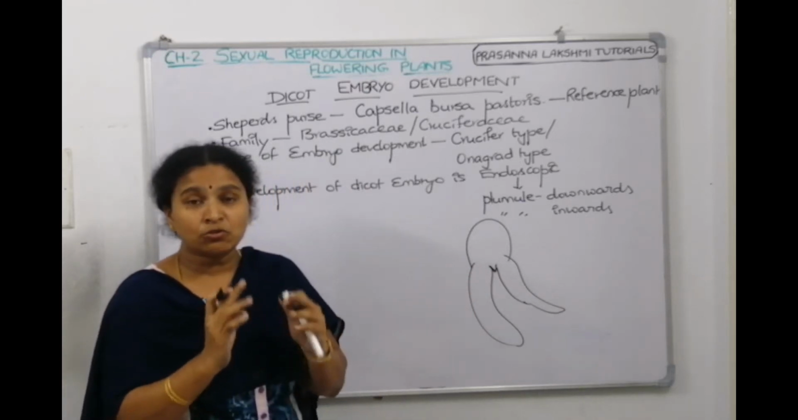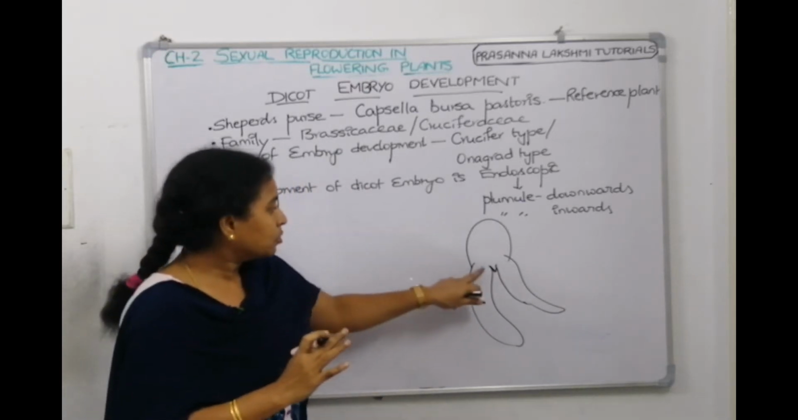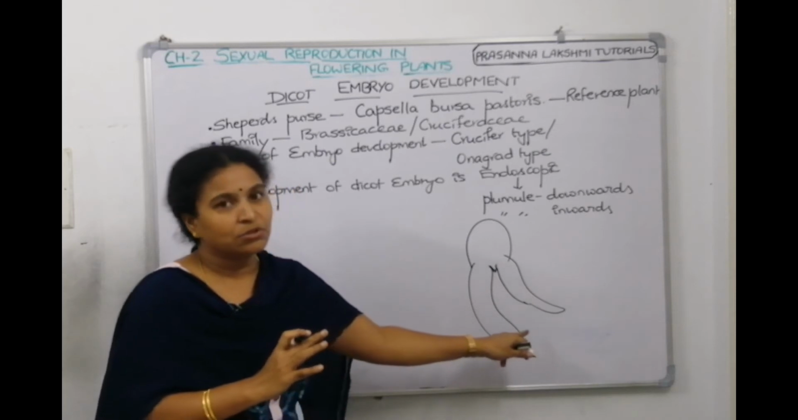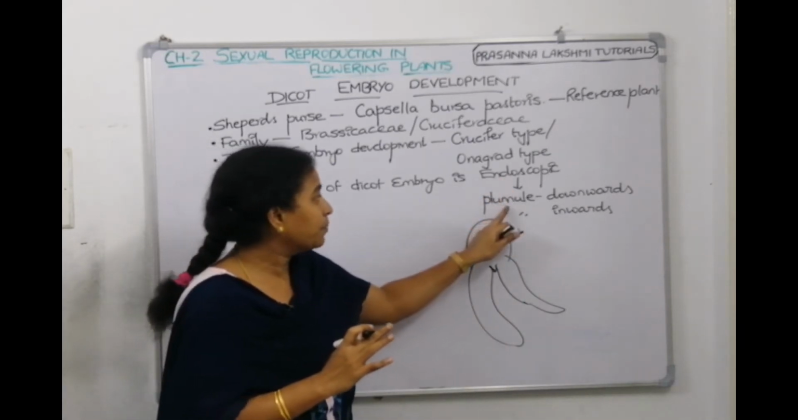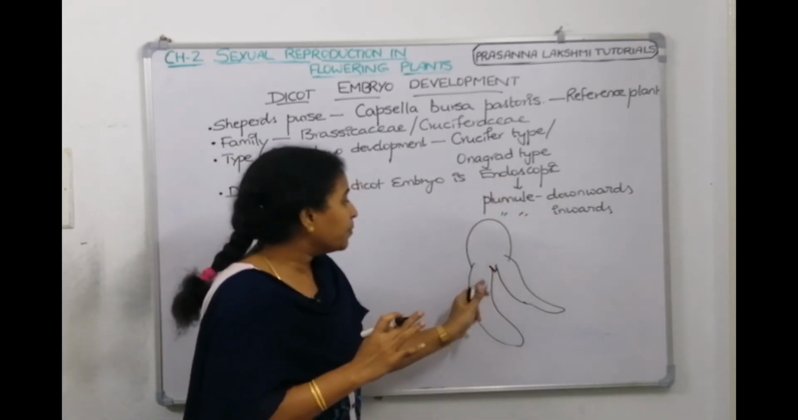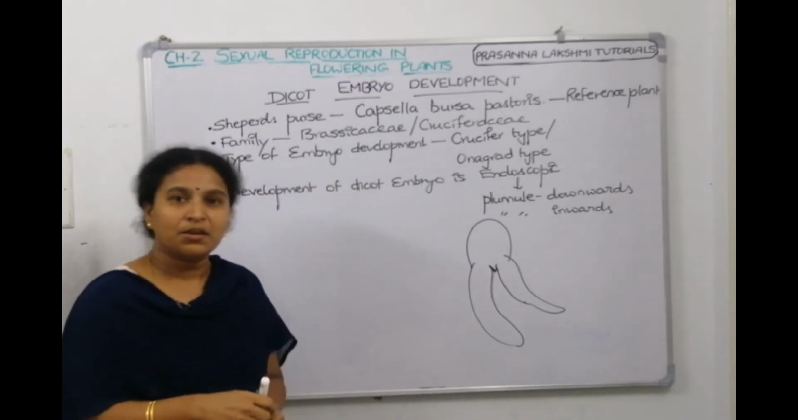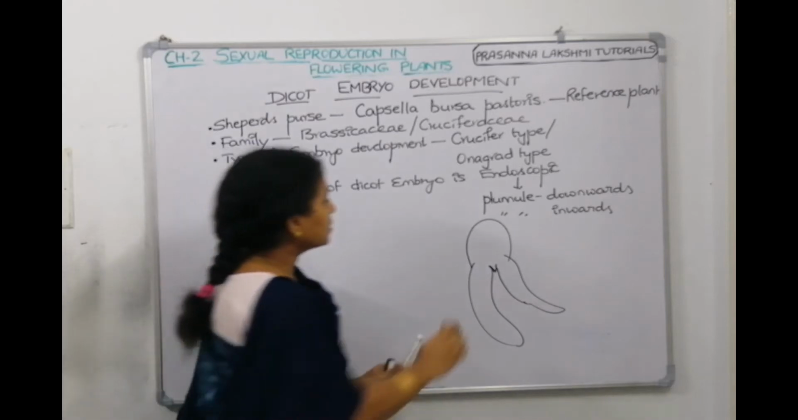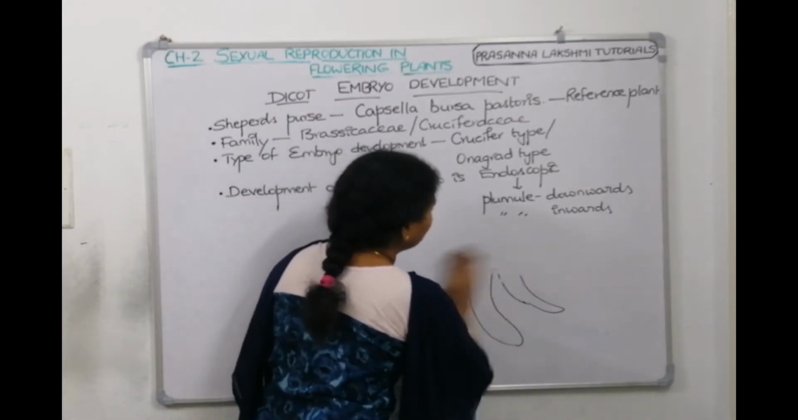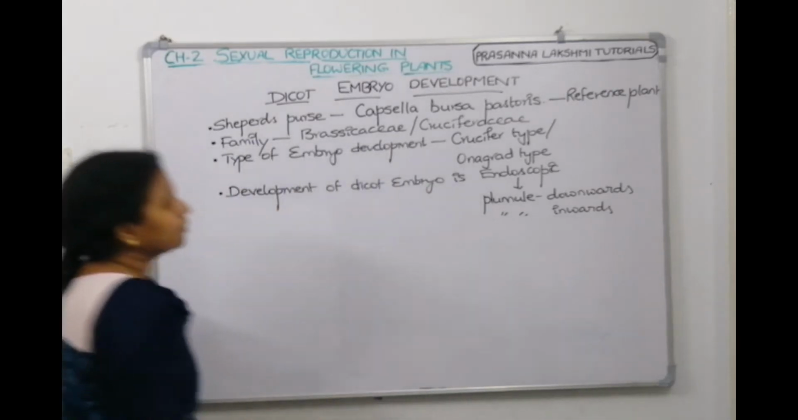Actually plumule will make the shoot, shoot should be up, right? But the shoot-making part, plumule, is down. So that's why we call it endoscopic. The plumule is downwards. The plumule is inside the cotyledons. Okay, so we'll see the pictures one by one, then you'll understand clearly. So take a screenshot, then we'll use the full board to discuss the dicot embryo development.